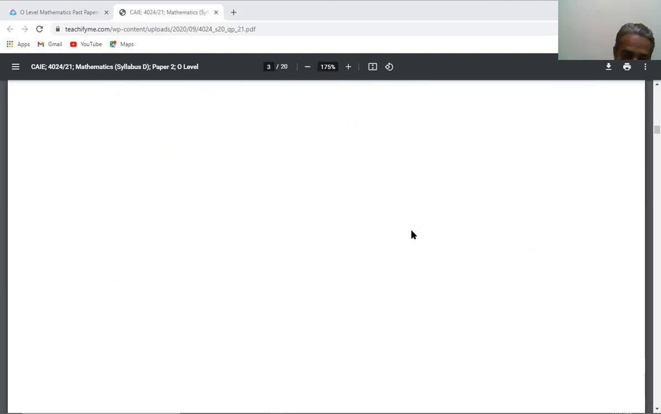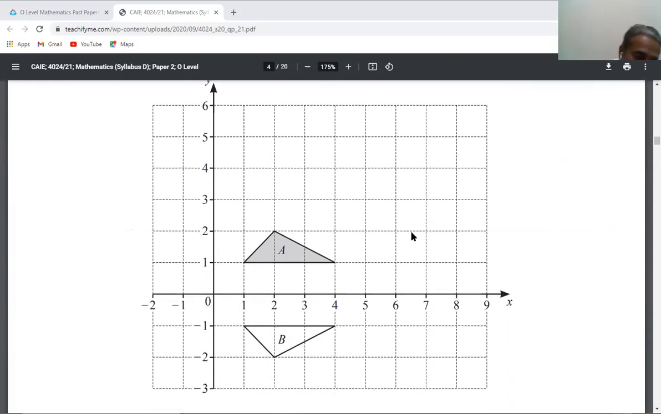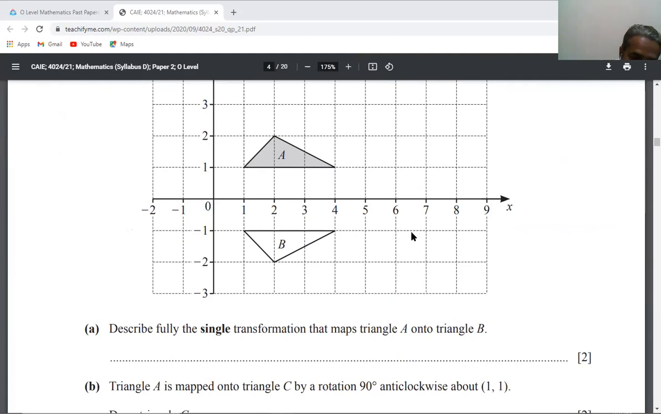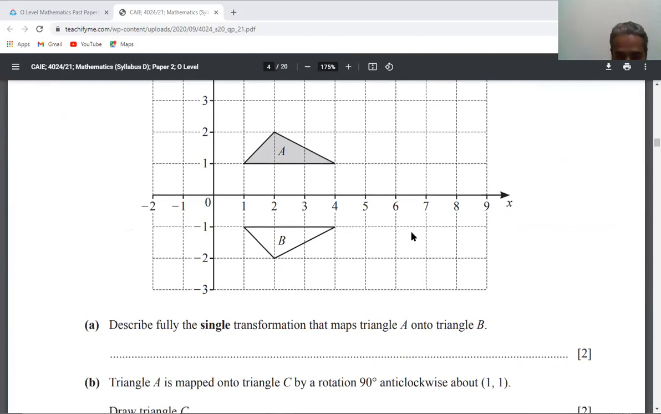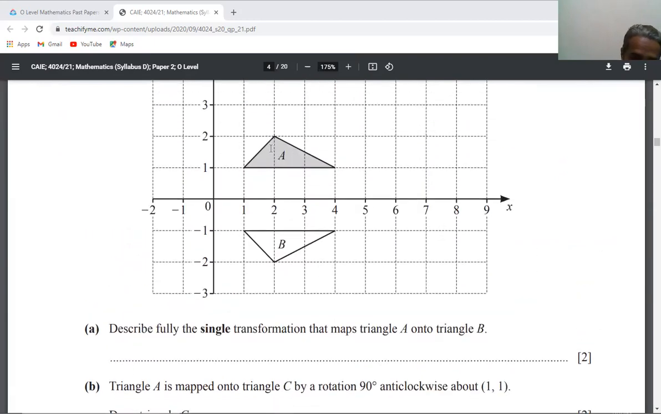Now go for question 2. In this question, first we will read the question and then we will give the answers. Describe fully the single transformation that maps triangle A onto triangle B. You can see that triangle A and B are exactly vertically opposite to each other. When we join the corresponding points, you will get parallel lines. When the lines are parallel, this means that this is reflection.